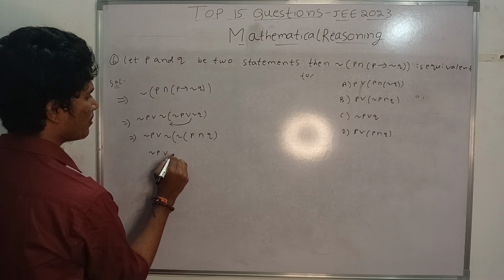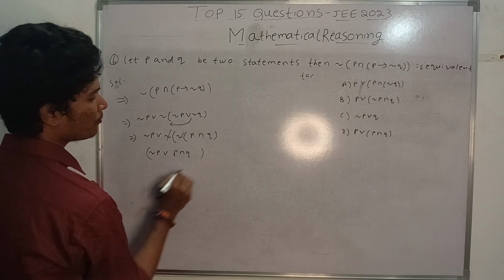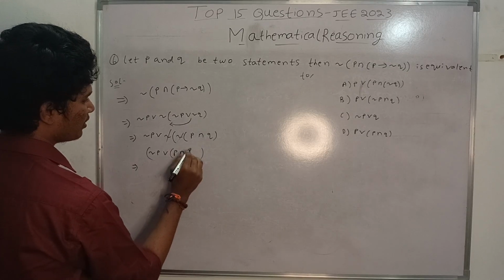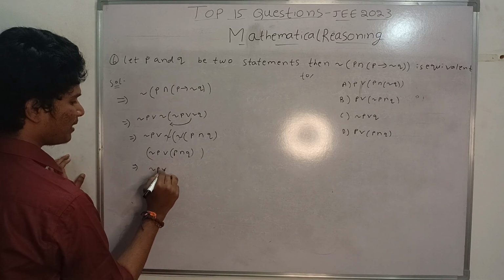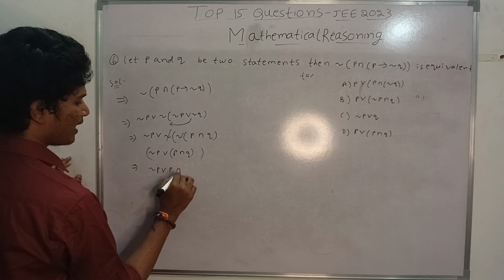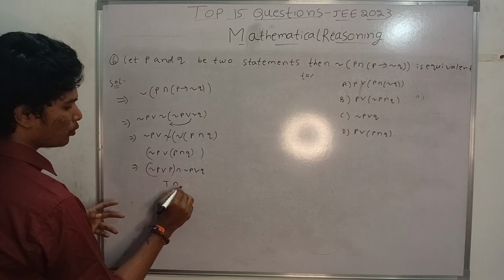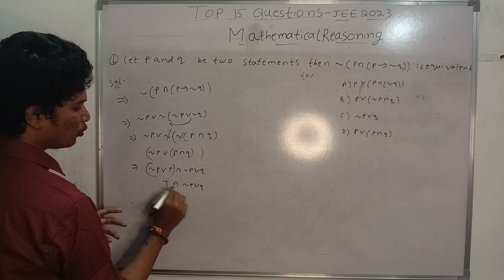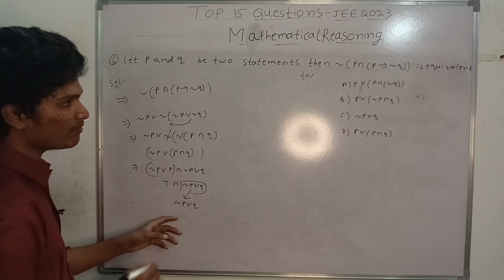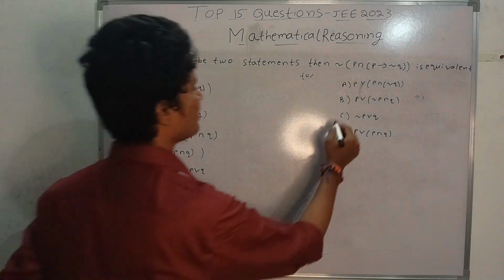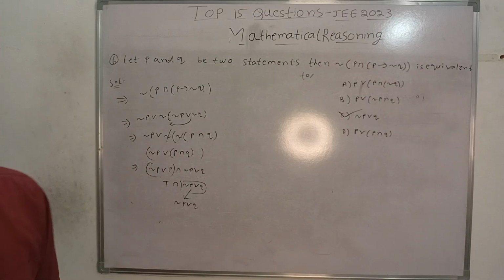Negation will cancel. That is P and Q. And when I apply De Morgan's law, I will get negation P or (P and negation P) or Q. And what is this thing? This is true, true intersection negation P, Q. True intersection any statement is that statement only, negation P or Q. The option with negation P or Q is option C. So like this you have to apply the properties. By applying properties it is very easy.